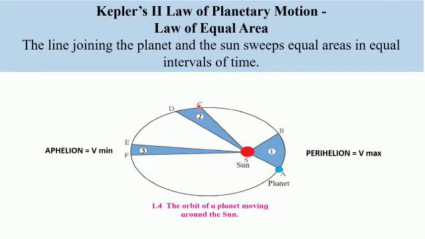Now we consider a position C of the planet on the ellipse. Again, this planet takes a period of 30 days to reach point D. Again, it sweeps out a certain area, which we have shown as CSD.